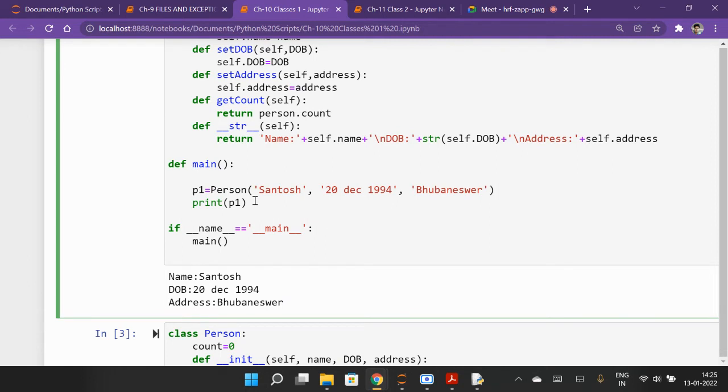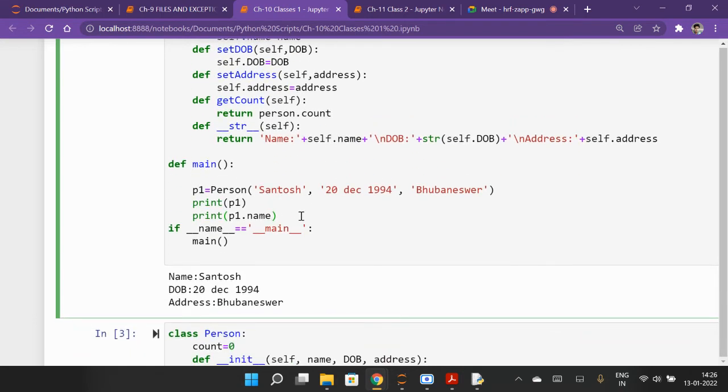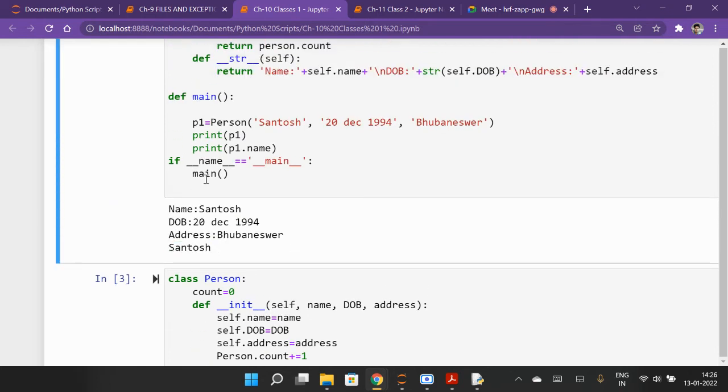Suppose you want to get something more, so print p1.name. Check here, p1.name will print the name in the object p1. So p1 is the object, it will print the name.